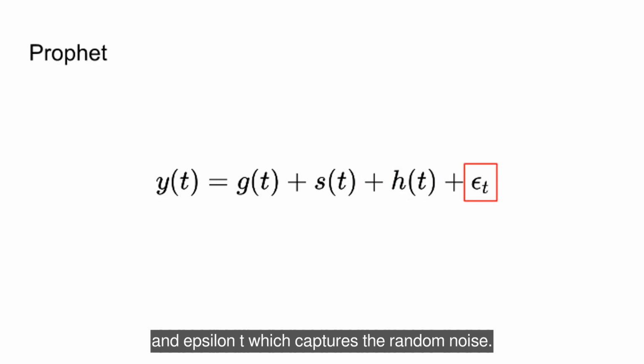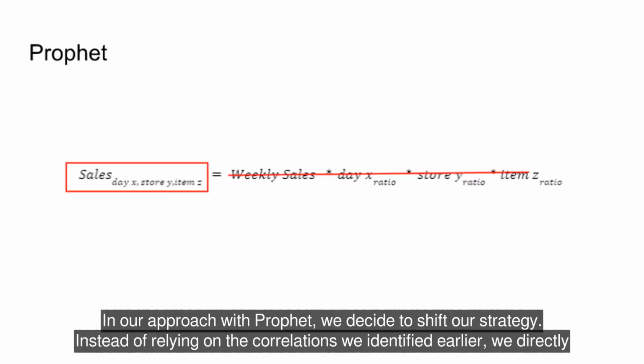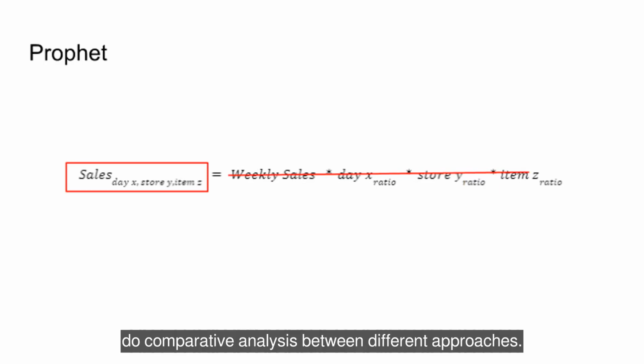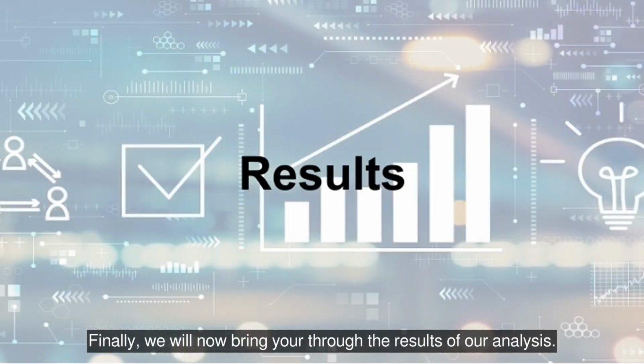captures the random noise. In our approach with Prophet, we decide to shift our strategy. Instead of relying on the correlations we identified earlier, we directly forecast daily sales for each store and each item. This allows us to explore a different angle in our predictive analysis and allows us to do comparative analysis between different approaches. Finally, we will now bring you through the results of our analysis.